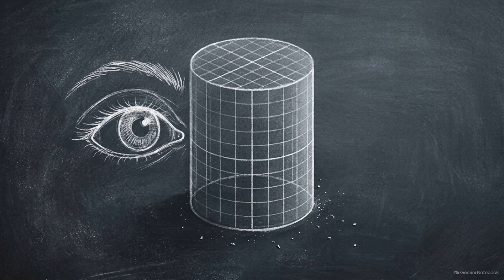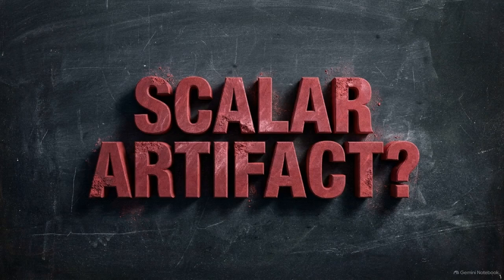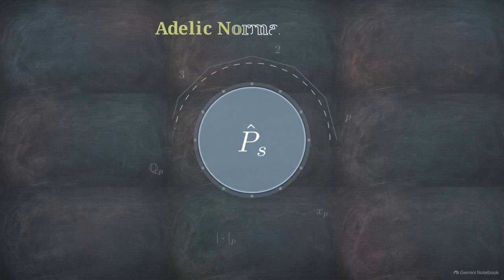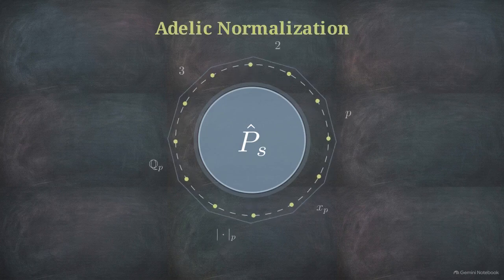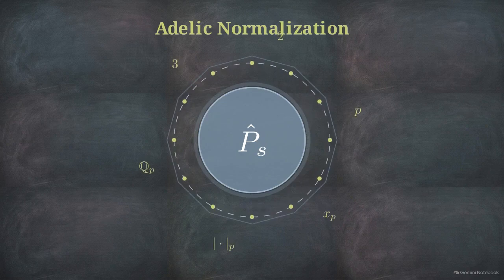But this raises a specific diagnostic question. Does the finite adelic state actually contain unique dynamic information? There is a risk that the adelic mathematics might simply be a scalar dummy variable. In this context, a dummy variable is an adelic normalization dressed around an essentially real operator. It looks complex, but computationally it cancels out completely.